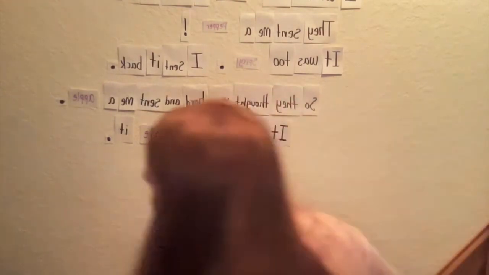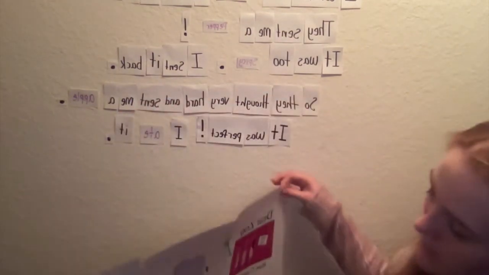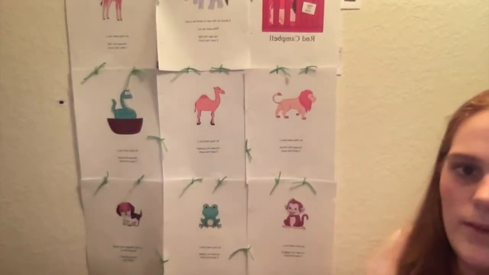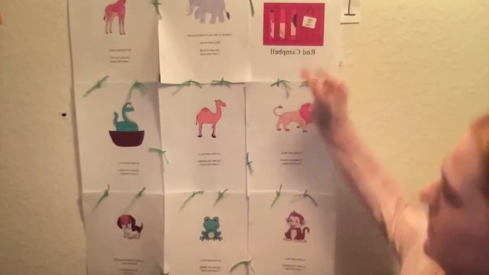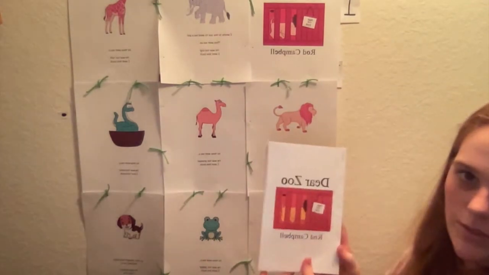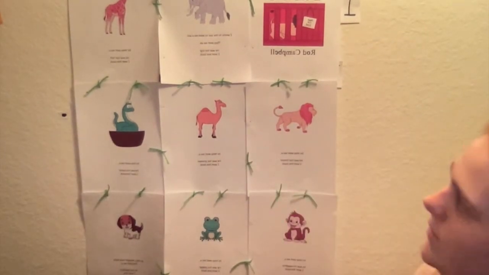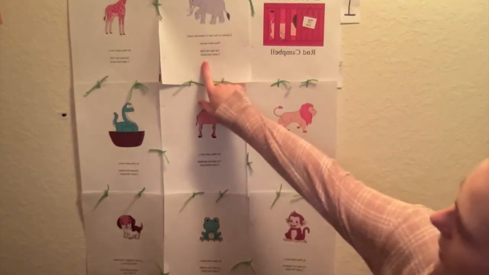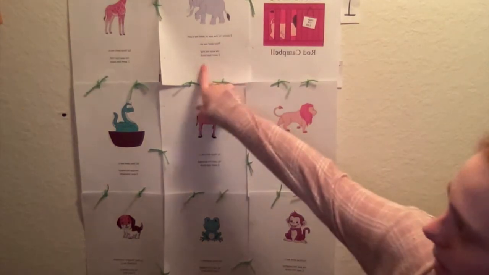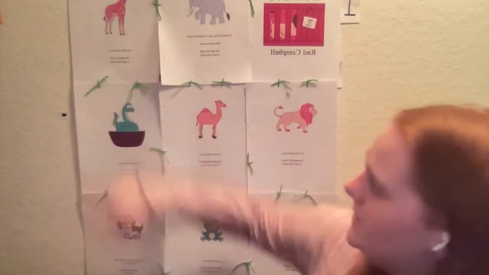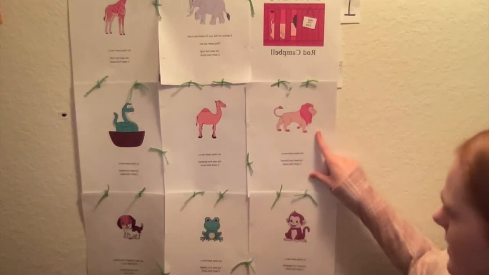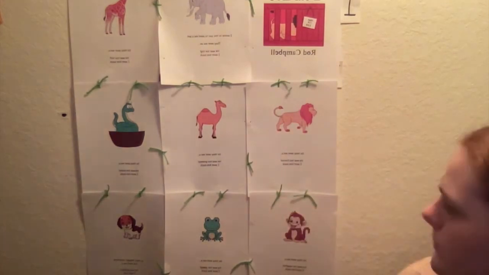All right, so now we've put them all together like a quilt, and we're going to hang it up on the wall. Let's see if we can see everything. All right, so see, we have the cover, right? It says Dear Zoo. All right, these drawings look amazing, by the way. And we have the first one about the elephant and sending him back because he's too big. And then we have the giraffe, and they sent him back because he was too tall. And then we also have the lion again, and they sent him back because he was too fierce.